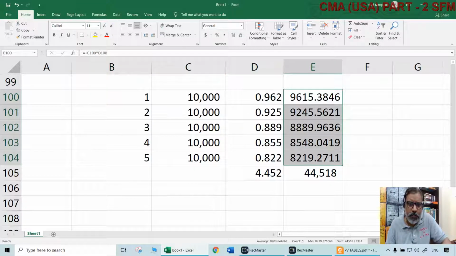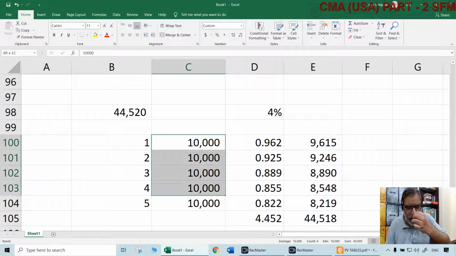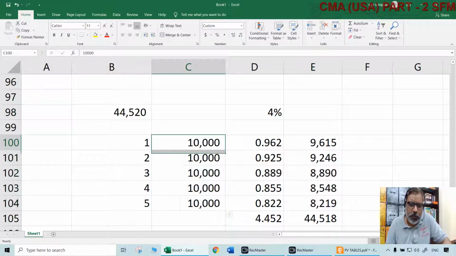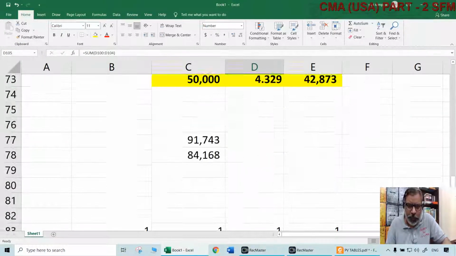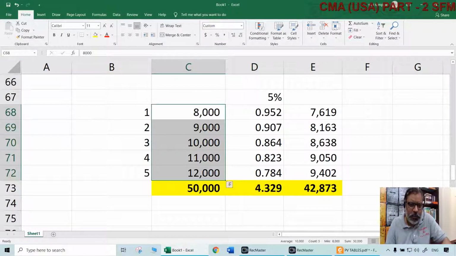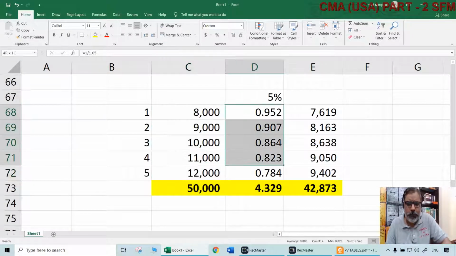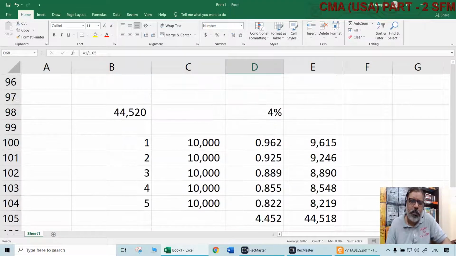So the point is, do we need to do this every time? Because 10,000 is common, right? When 10,000 is common, why should we multiply it with each of the discount factors every time? Not required. That is why instead of doing all these things like we did earlier, we did that. Why? Because the amount of cash flows was not uniform. You have to do that there. You cannot use the annuity factor there. Now we can use annuity factors.